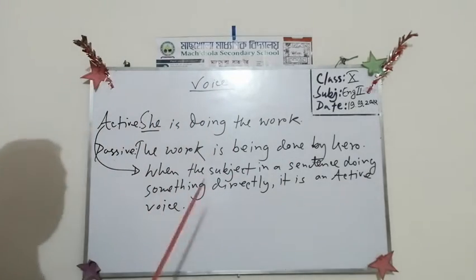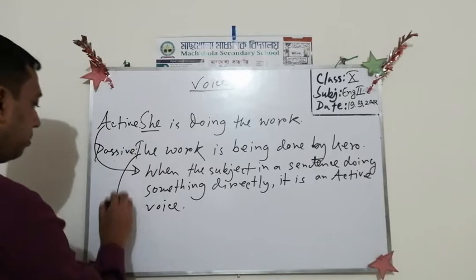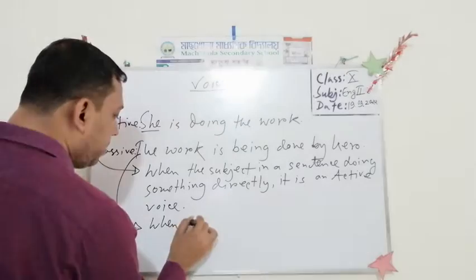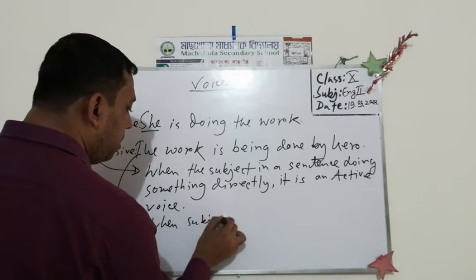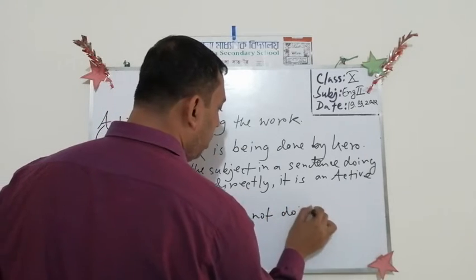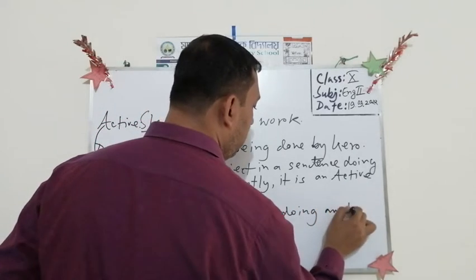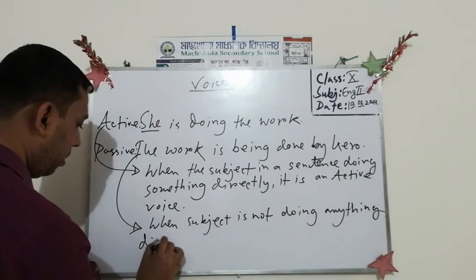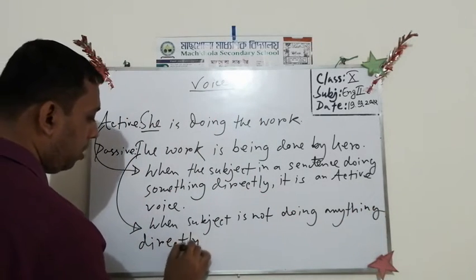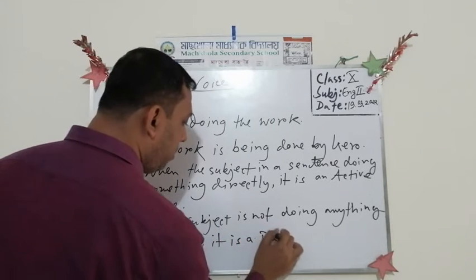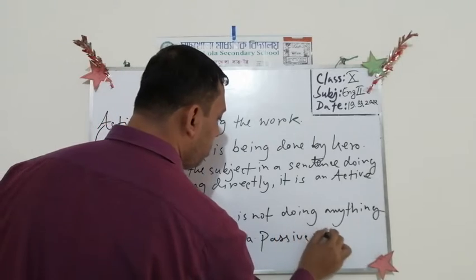Okay. So we can also write, when the subject is not doing anything directly, it is a passive voice.